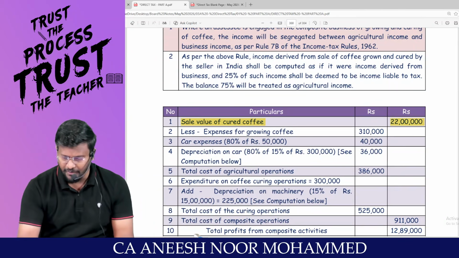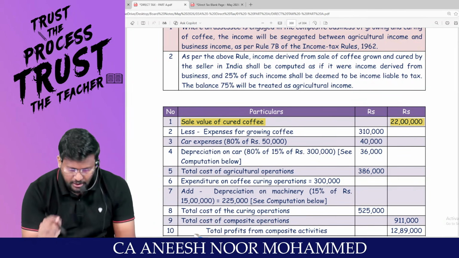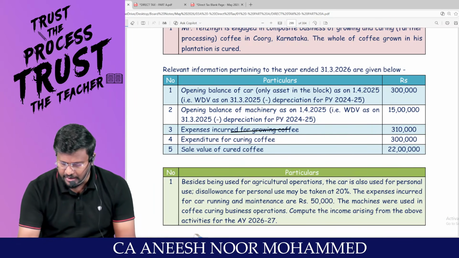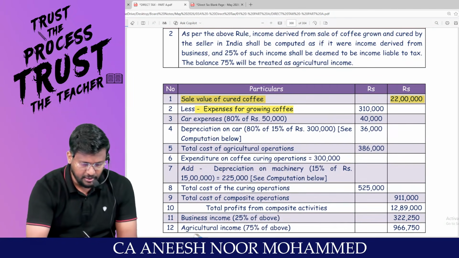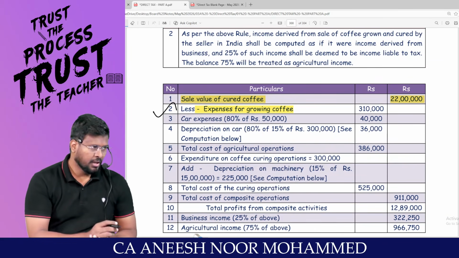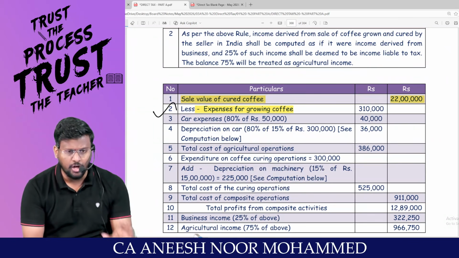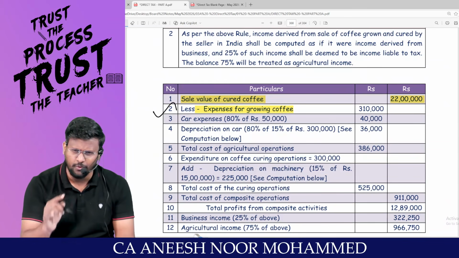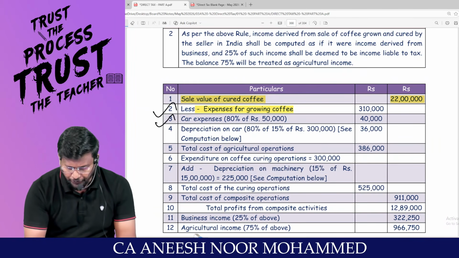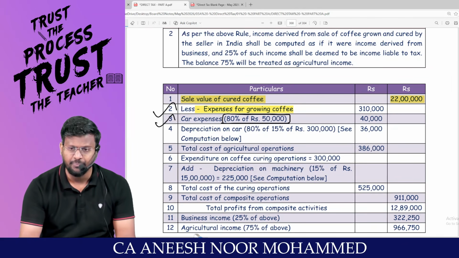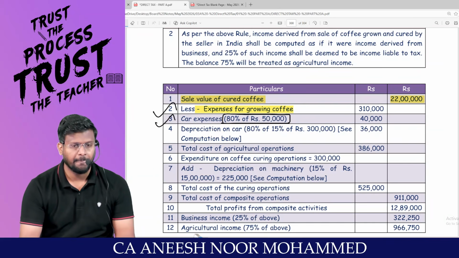So first, we will tabulate all the expenditure relating to growing the coffee. Sir, for growing the coffee, they themselves said that 3,10,000 is the expenditure they have incurred. Am I right? So expenditure for growing coffee, 3,10,000. Sir, even the car is part and parcel of growing and curing. So for the car, you have incurred an expenditure of 50,000. But don't think that the entire 50,000 can be claimed as a reduction, because the asset is used for both business and personal use. So out of 50,000, only 80% expenditure can be claimed as a reduction. So 50,000 into 80%, 40,000 is the deduction.